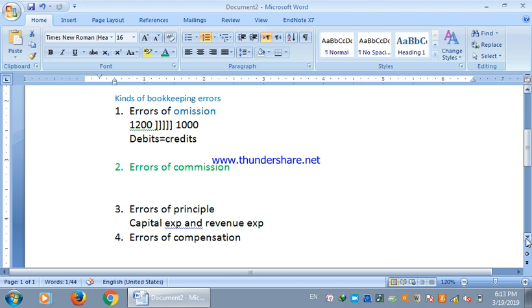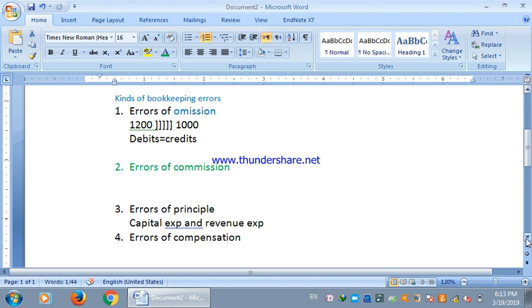If a particular entry has been omitted, that is not recorded, or it is recorded short of the original, this is usually the type of error of omission. In the error of commission, there may be a mistake in the balancing of the account, a wrong posting, or a particular account debited instead of being credited, or a double posting.